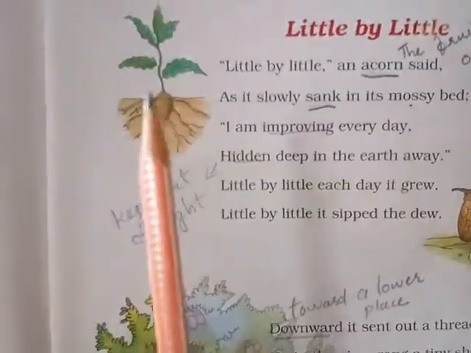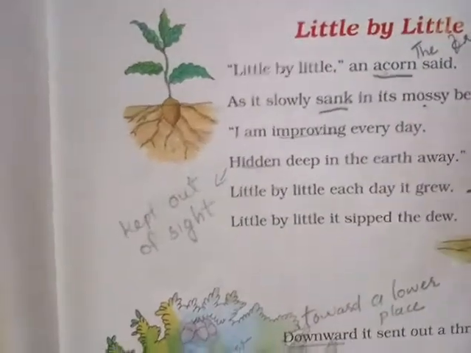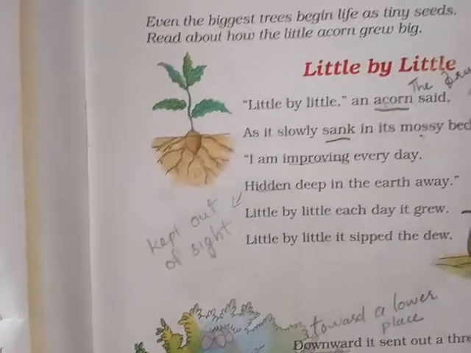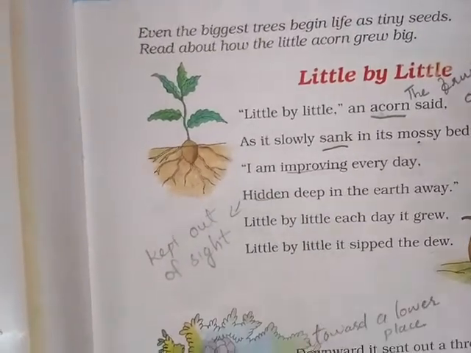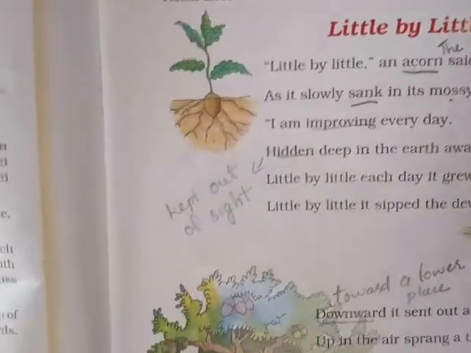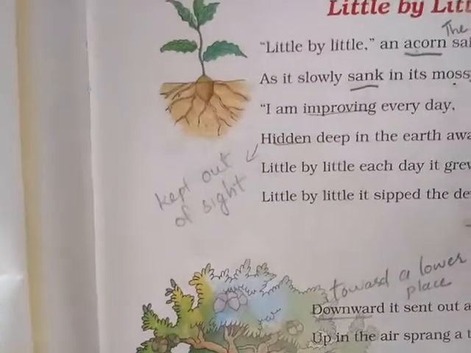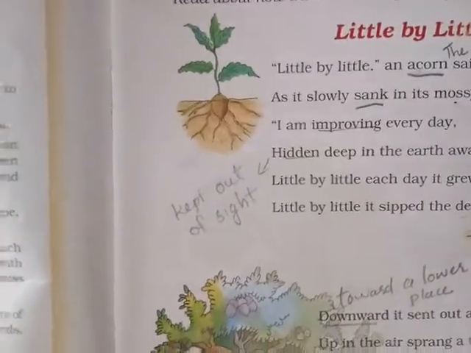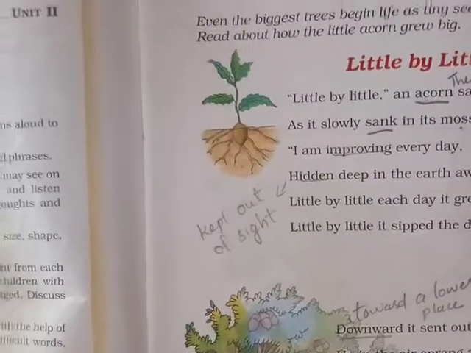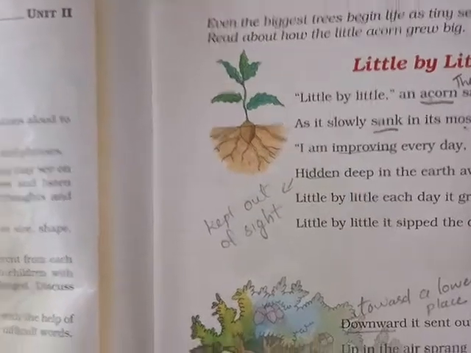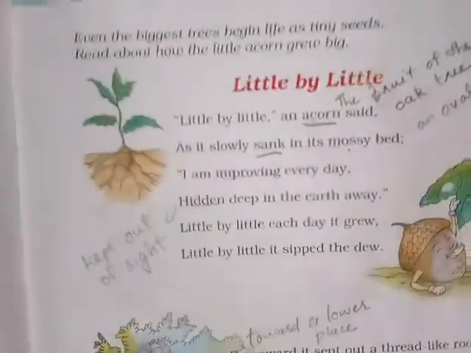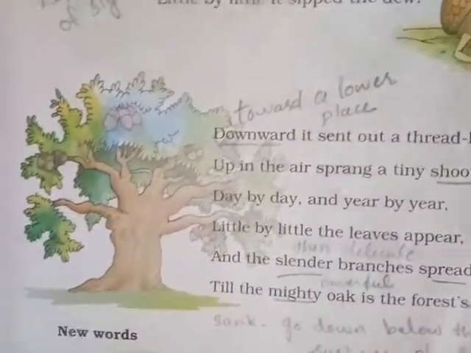This is saying that little by little, slowly, this seed, the acorn, we will put under the sand, then it is improving, growing every day, but we cannot see. Hidden means we cannot see, but little by little it drinks the dew, the little drop of water we can see on the surface of the leaves, flowers, or sometimes grass. Sipped means drink. Then little by little this acorn will grow.